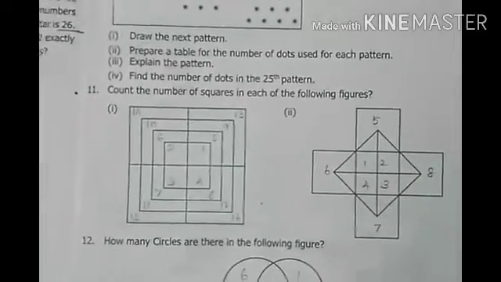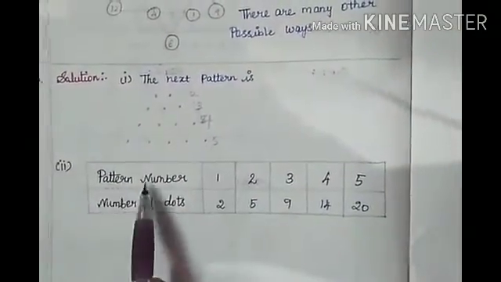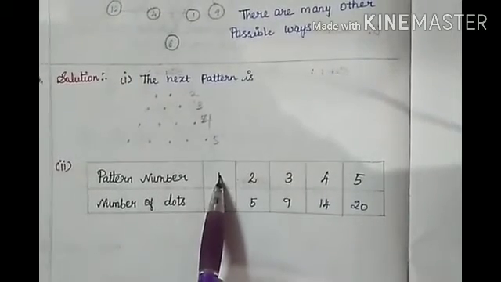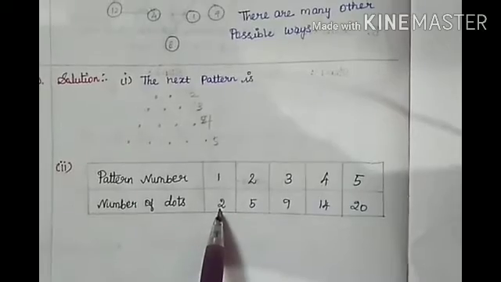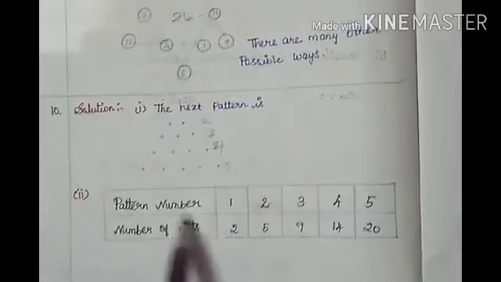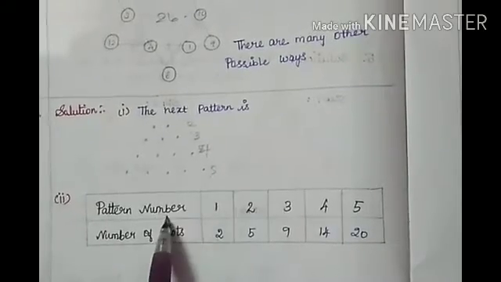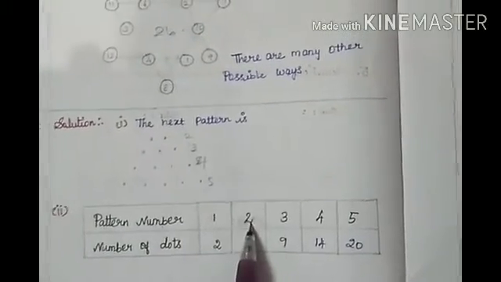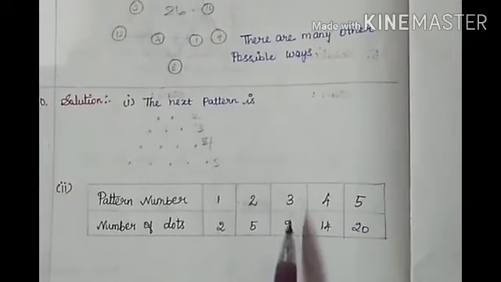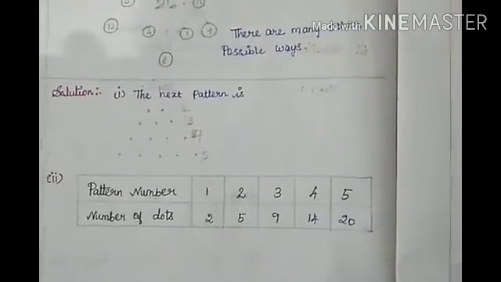Second one is prepare a table for the number of dots used for each pattern. So we have to prepare a table. We have drawn 5 patterns in total, right? For the first pattern, how many dots do we have? 2 dots. Here you just draw the tabular column. For the first subheading you write pattern number, and for the second one you write the number of dots. For the first pattern we have 2 dots. For the second pattern we have 5 dots. For the third one we have 9 dots. Fourth one we have 14 dots. For the fifth one we have 20 dots.